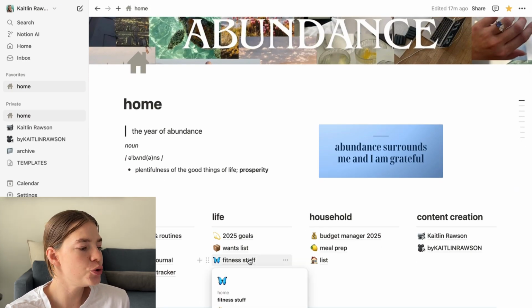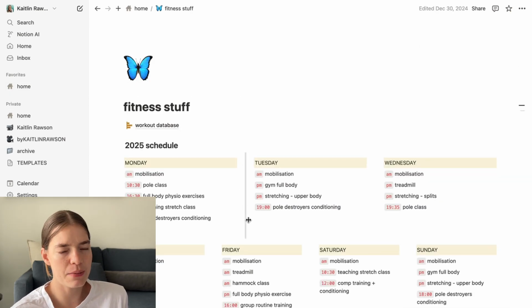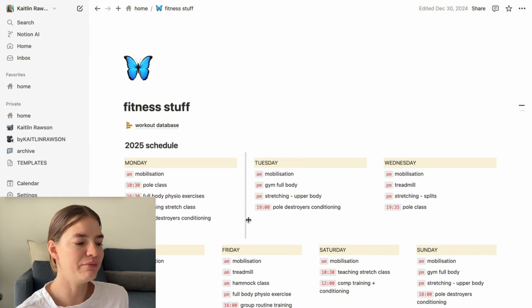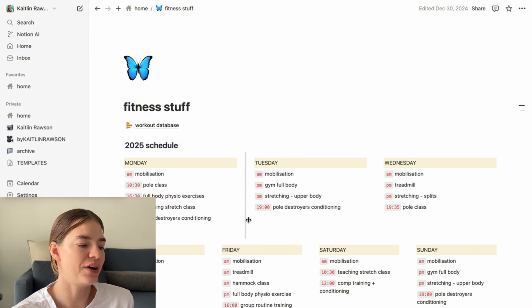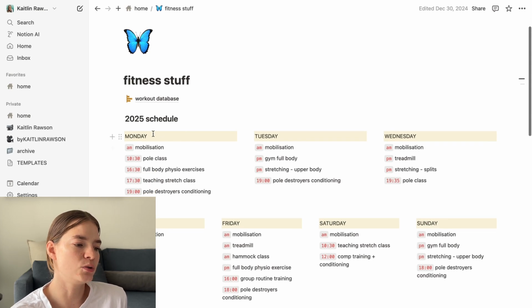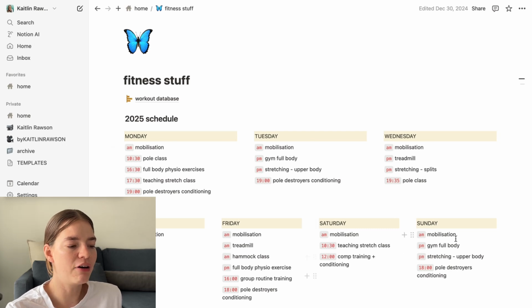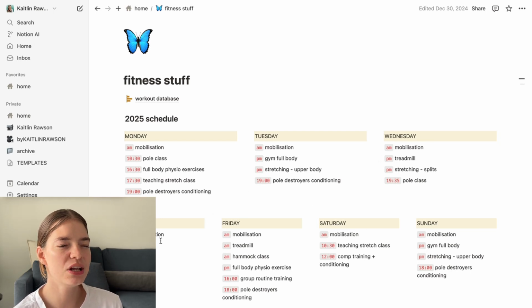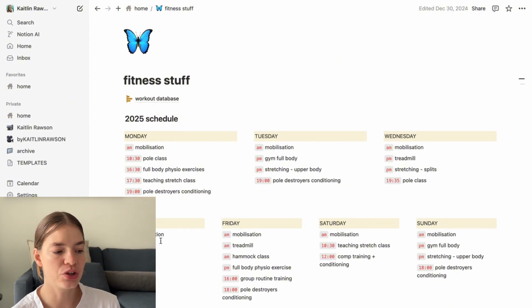Anyway, moving on to fitness stuff. This is a little bit of a work in progress page at the moment. I've been trying some new things and we'll see how they go, but basically I've got my 2025 schedule and I plan out my training schedule of what I'm going to be doing on which days, and I really like to take my time with this and make sure that I'm not overloading myself. At the moment, Thursdays are my race days, which works out well because that is usually my busiest work day, and it's also a day when I don't teach at the studio, so it can just be a complete rest